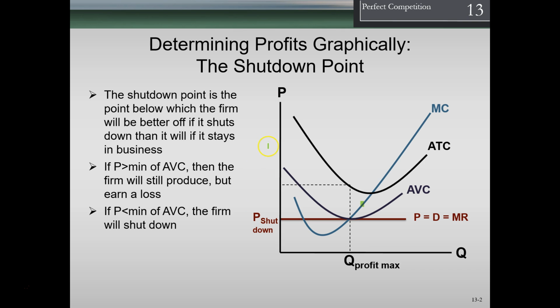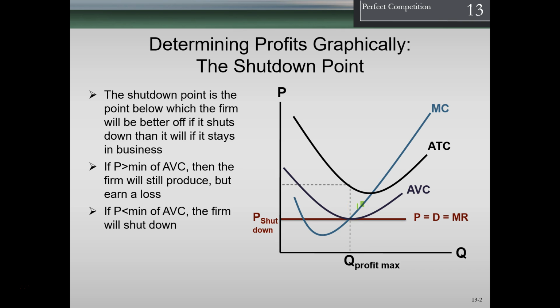Remember, what we've looked at before was we said, if the price line is up here, remember where we always are going to produce. We're going to produce where the marginal revenue equals the price, and the demand also equals marginal cost. We're going to produce where marginal revenue equals marginal cost. As long as that point is anywhere up above the average total cost line, then we'd be making a profit. Any point below the average total cost line, then we are making a loss. So any time this price line is anywhere below this area, we are making a loss.